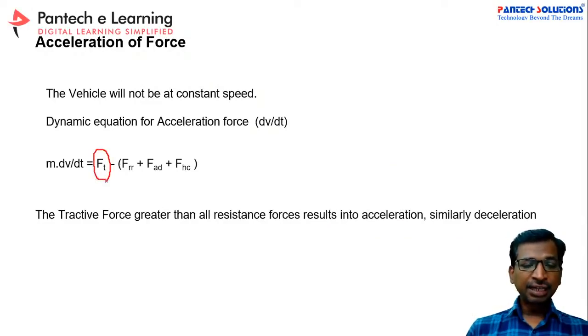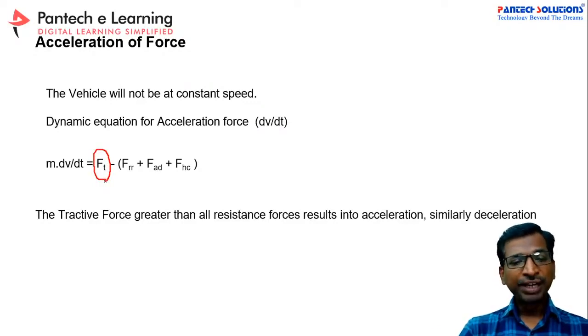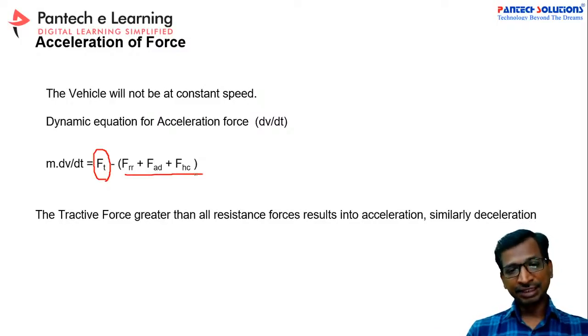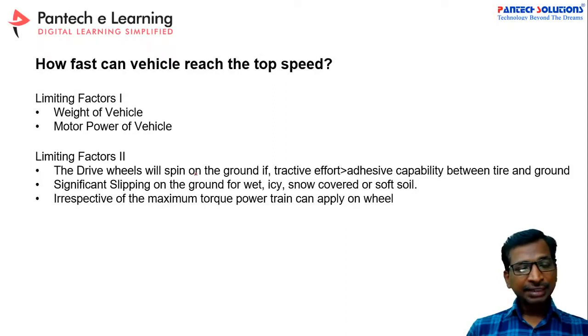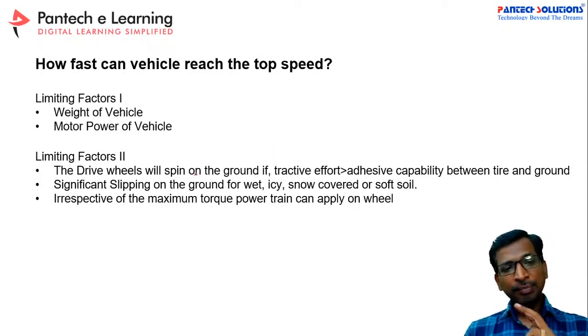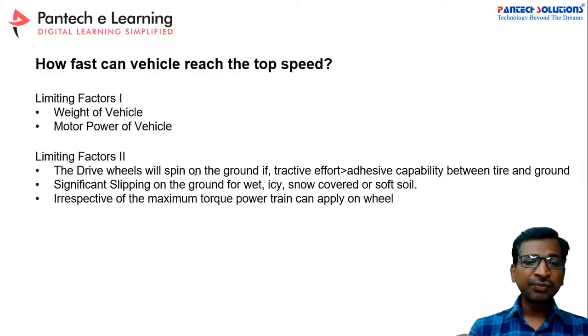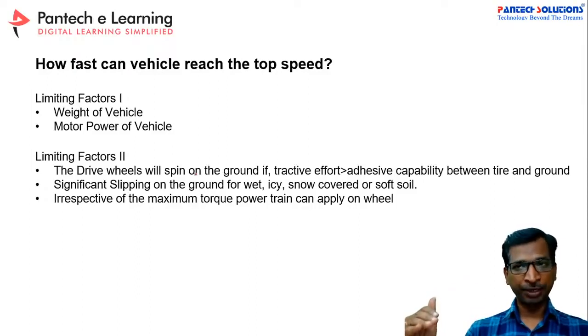Initially our motor force will be very low. Whenever the motor generates the force to overcome these resisting forces, only then will the vehicle get acceleration. Otherwise it will be in the deceleration mode. So in that case there will be two limiting factors. What are the limiting factors? One is the weight of the vehicle and the other is the motor power of the vehicle. These are the generalized limiting factors when the vehicle reaches its top speed.